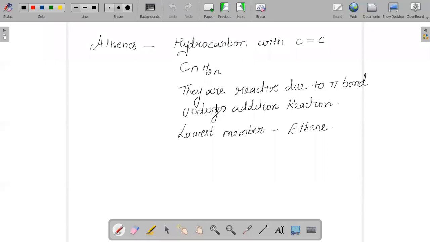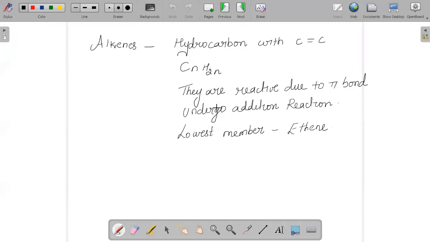They are more reactive in nature compared to alkanes, because of the presence of a pi bond in them.